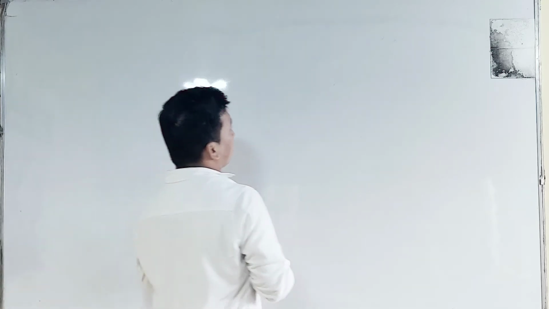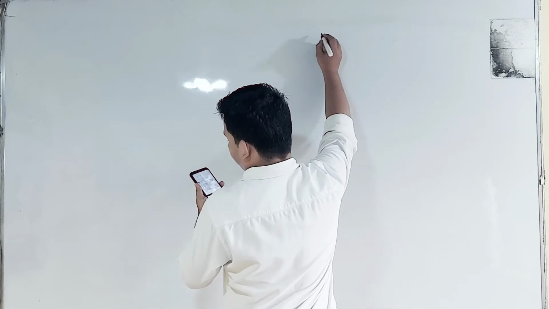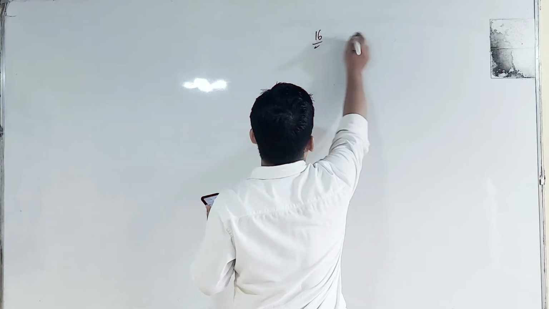That means here they are giving us the information that velocity depends upon the position, not on time. Here we have to find the acceleration of the particle.